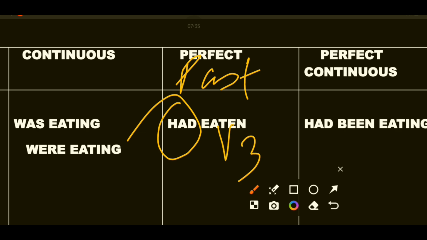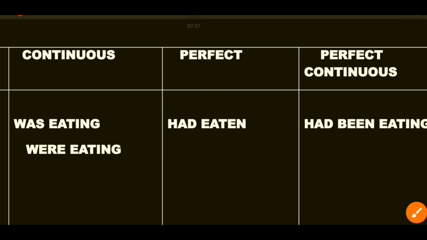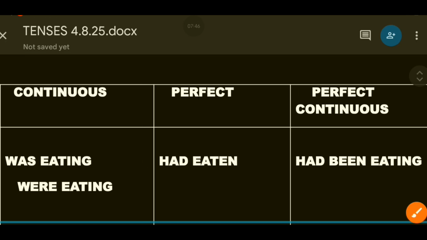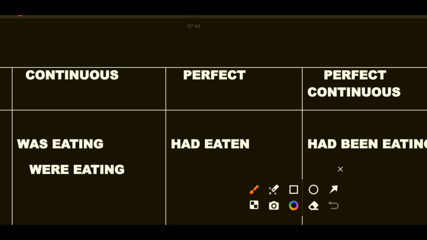Now what is the third form of the verb? Suppose I say eat, E-A-T. Eat is the first form of the verb.